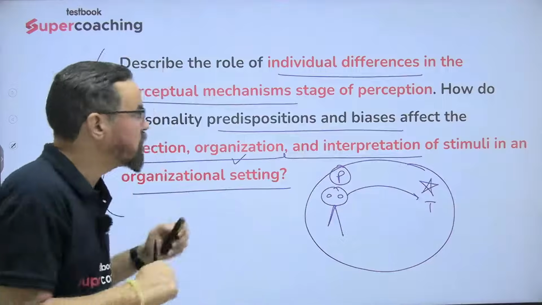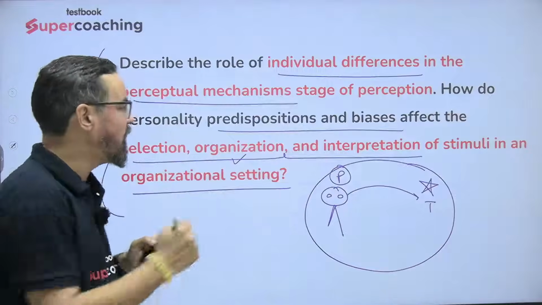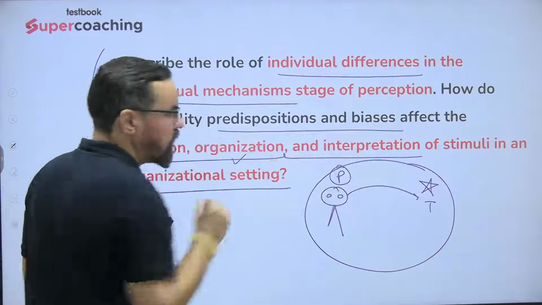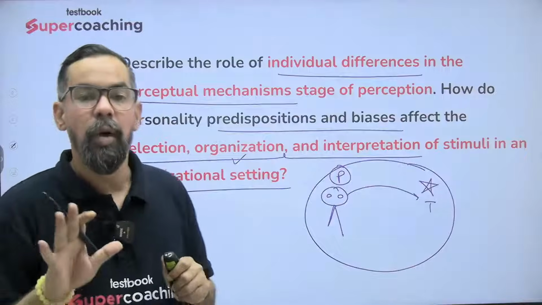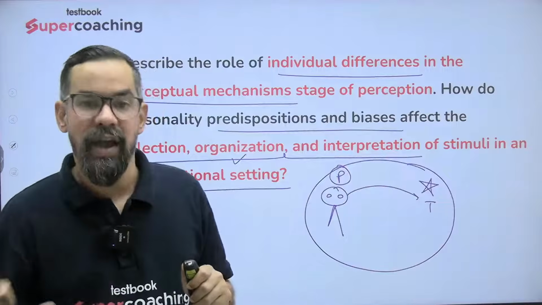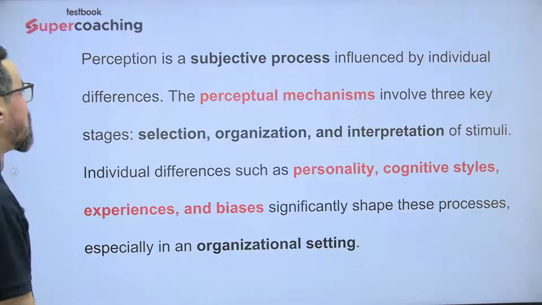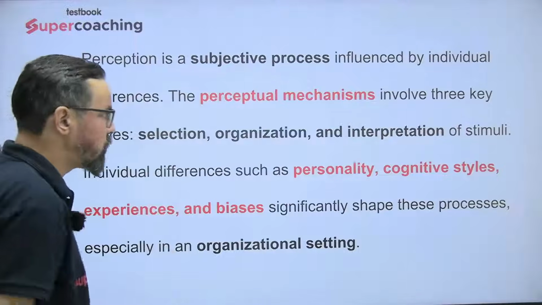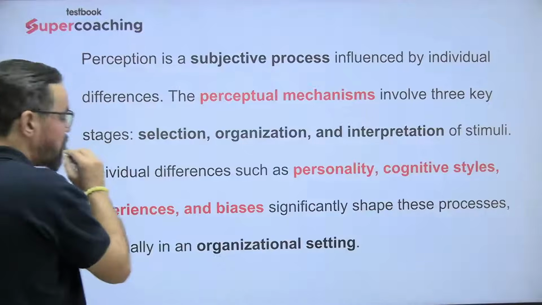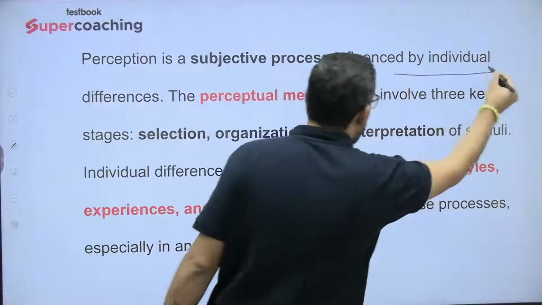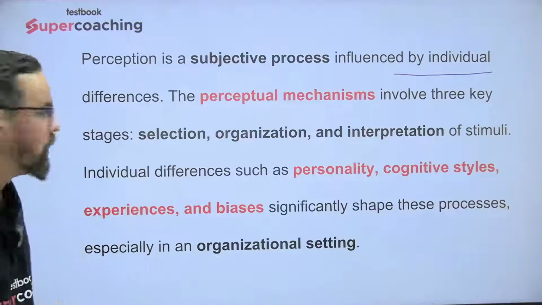So first we will be introducing the topic, then we'll talk around these three sub areas of your perceptual mechanism, and then finally we'll conclude. So start with the introduction part, guys. Perception is a subjective process influenced by individual differences. Individual differences means uniqueness in the personality itself, right?